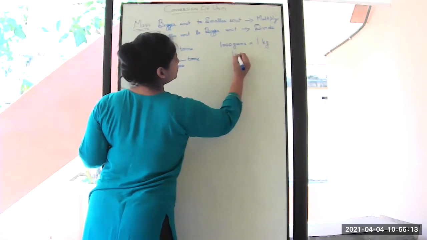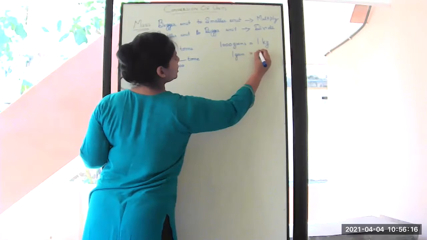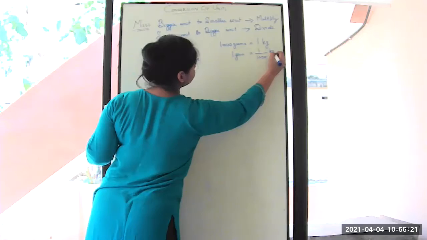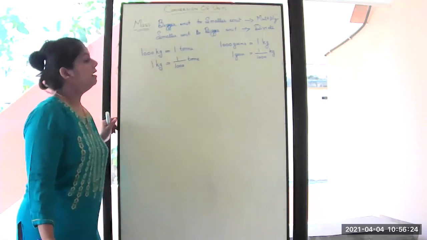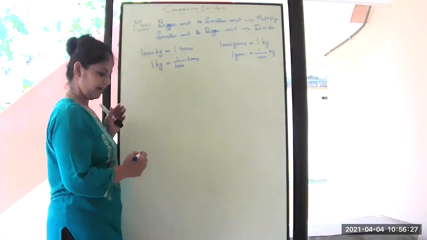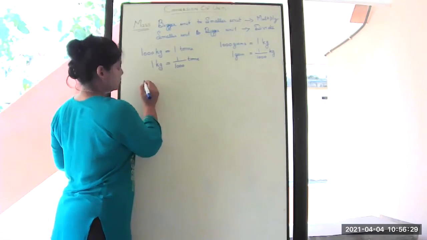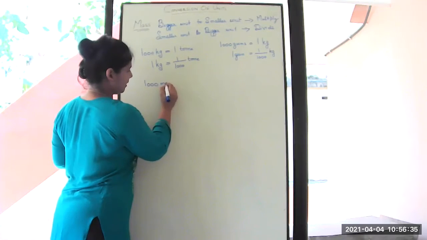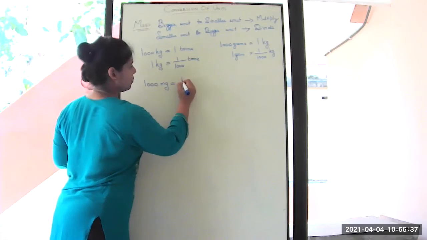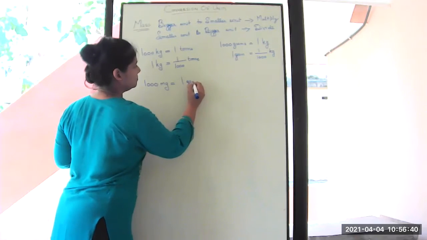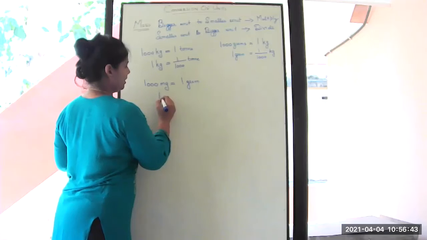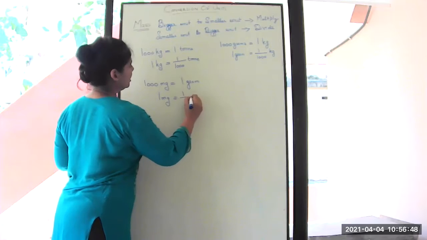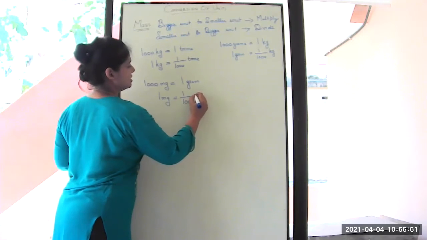So 1 gram is equal to 1 upon 1000 kilogram. Next is gram and milligram. So 1000 milligram gives you 1 gram. 1 milligram is equal to 1 upon 1000 gram.